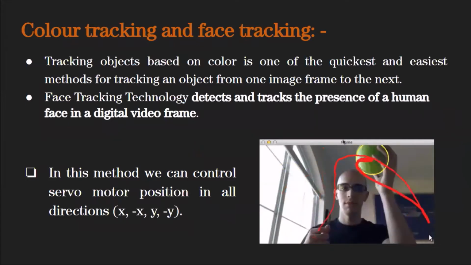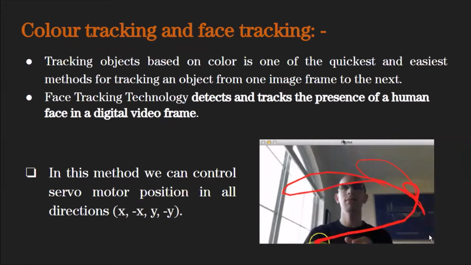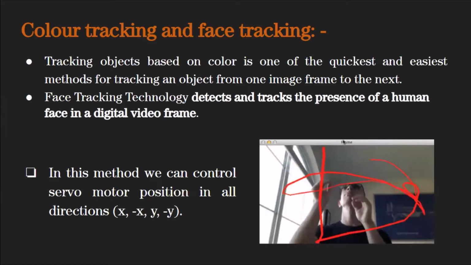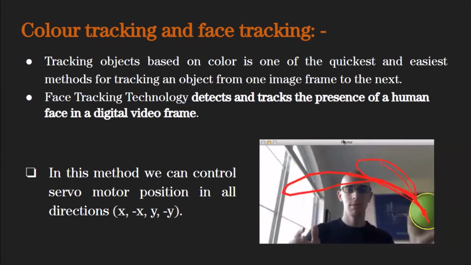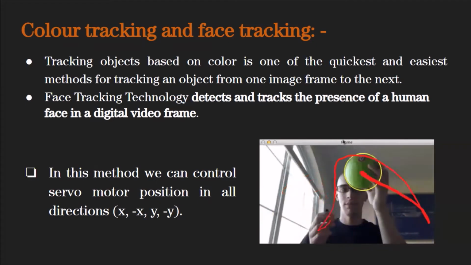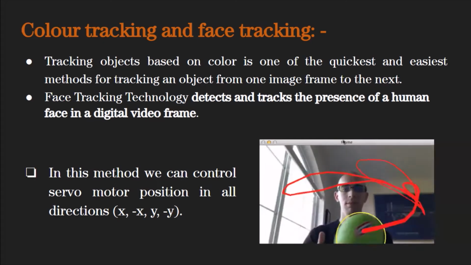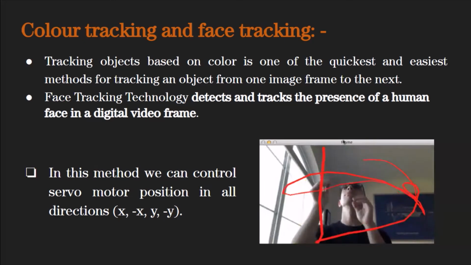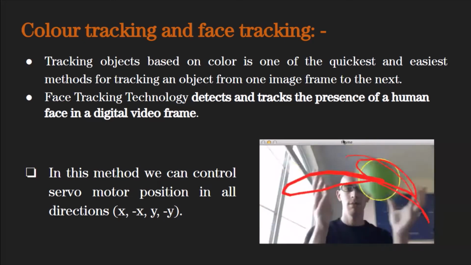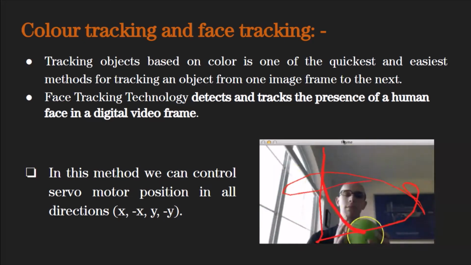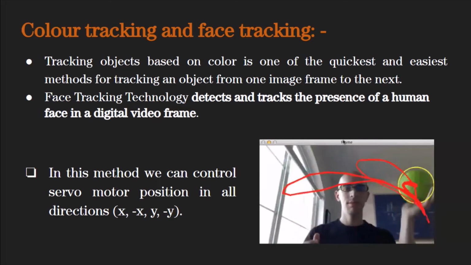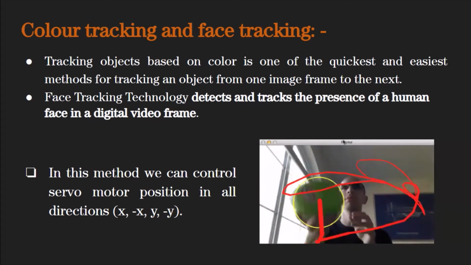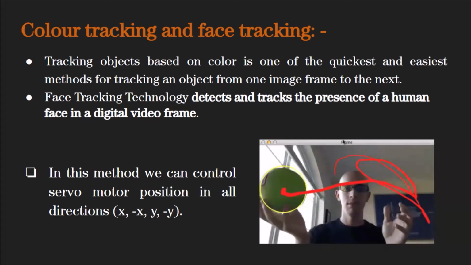Color tracking and face tracking. Now again, this is a computer vision technique, whose application we have implemented in our robot. So basically, how is it functioning? Whenever a color coded object is placed in front of the webcam, it detects and recognizes the object, and whenever the object is moved, the webcam also moves with the help of servo motor.